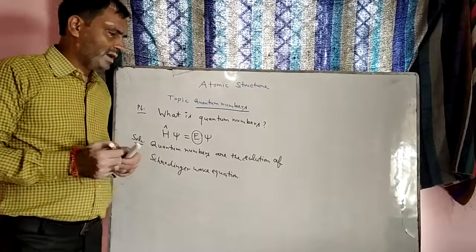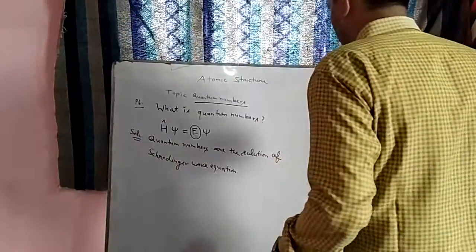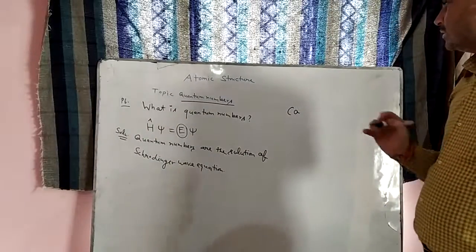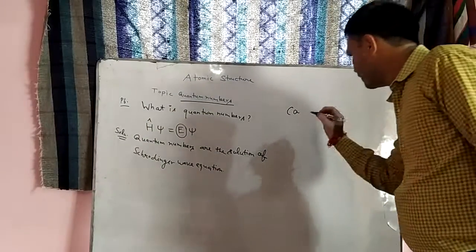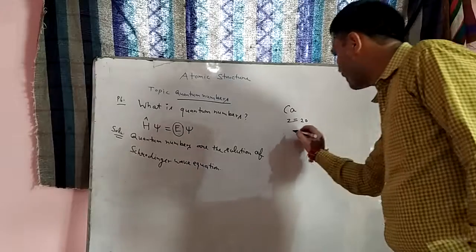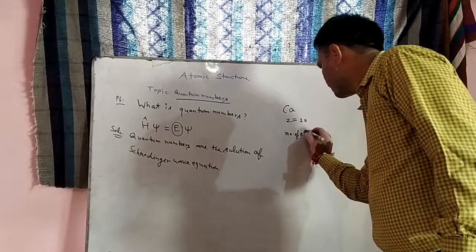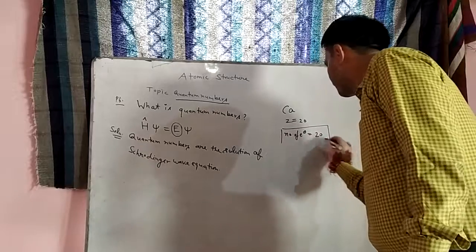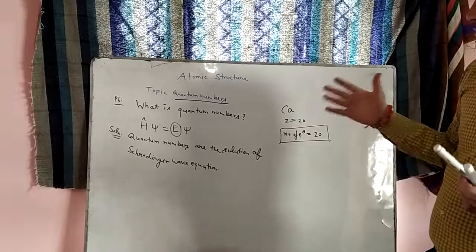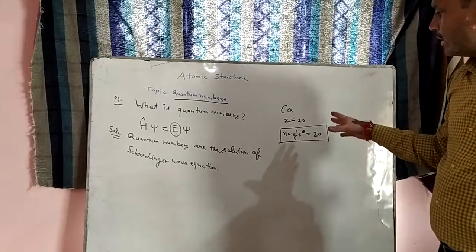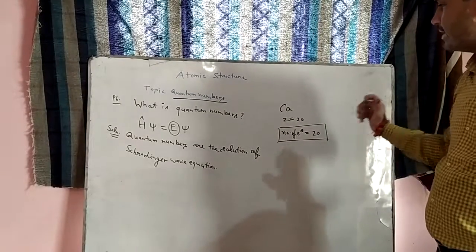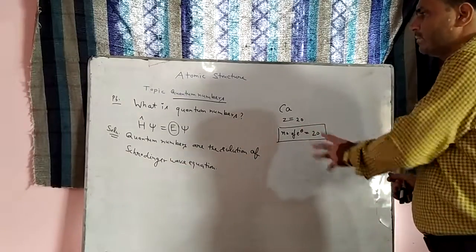Similarly, suppose we take calcium. You know the atomic number of calcium is 20, Z equals 20. It is a neutral atom, so the number of electrons in this atom is also 20. It was explained by Schrodinger, with the help of quantum numbers, that no two electrons have the same energy. So every electron is unique in any atom. This was the base of the quantum numbers.